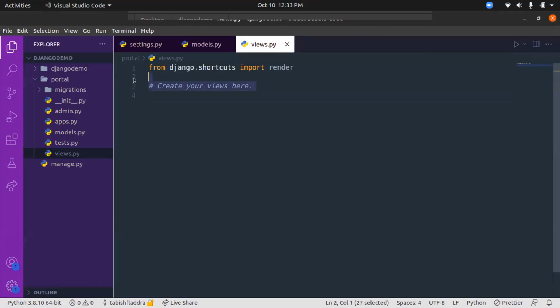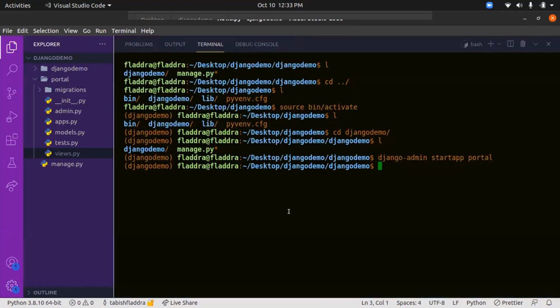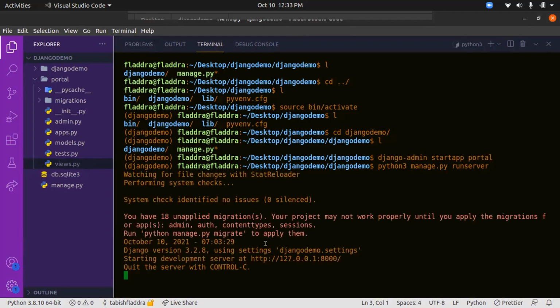Yeah, so I think we shouldn't go into the models part yet. I'll show you a quick run server thing. So we'll do Python, open the terminal and just stay with me. python3 manage.py runserver. Yeah, it is showing you have 18 unapplied migrations. We'll get back to that.